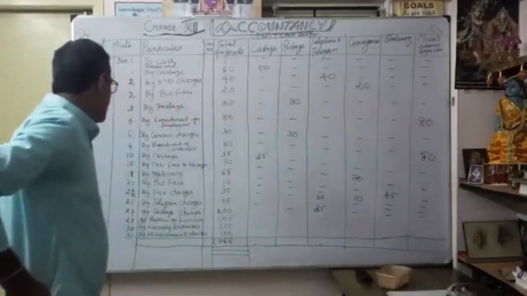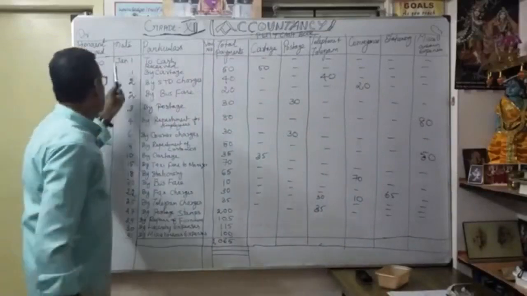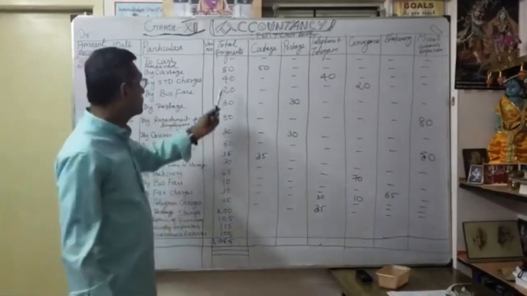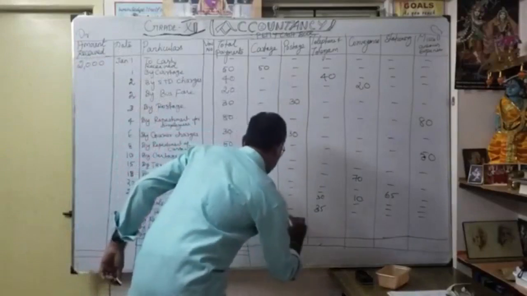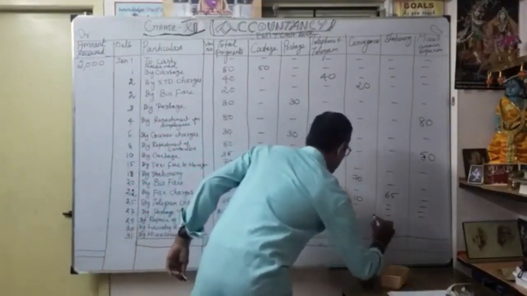Thereafter, next one, postage and stamps. Okay, 200 rupees. January 27, particulars by postage and stamps 200. So it's not coming under cottage. Maybe postage, yes. It is coming under postage 200. So here dash. Okay, here nil.